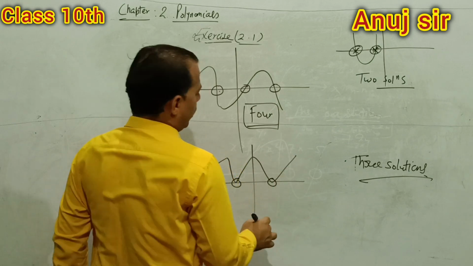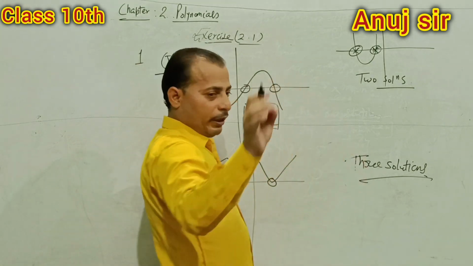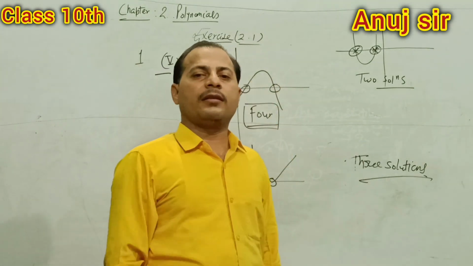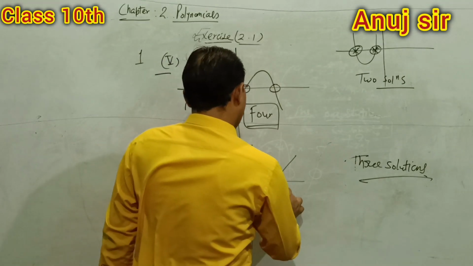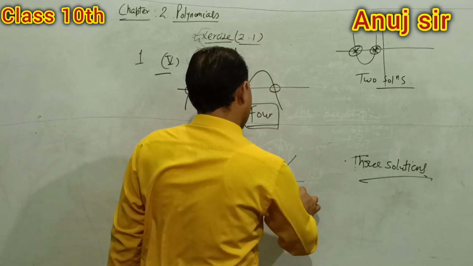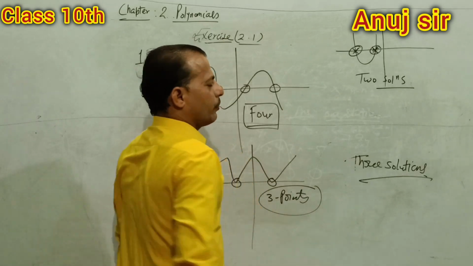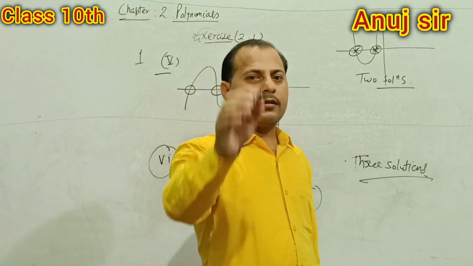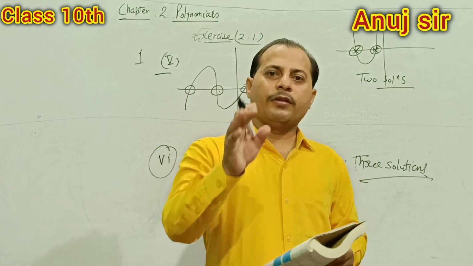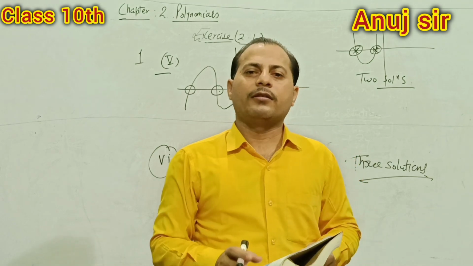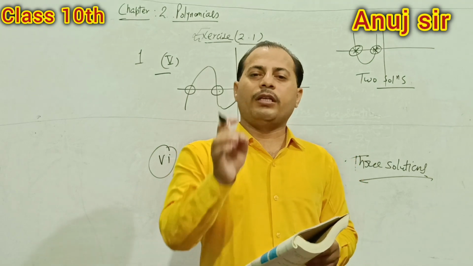How many points of intersection? How many points lie in the x-axis? Only 3 points. 3 points lie in the x-axis. It means how many solutions, students? There are 3 solutions. So today I have completed your exercise 2.1, and in your syllabus only 2 exercises are given.